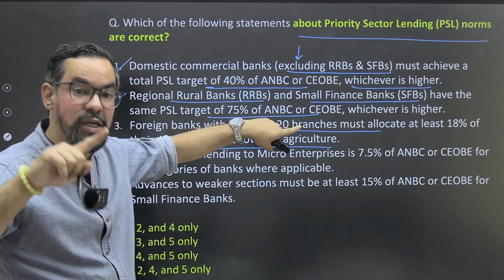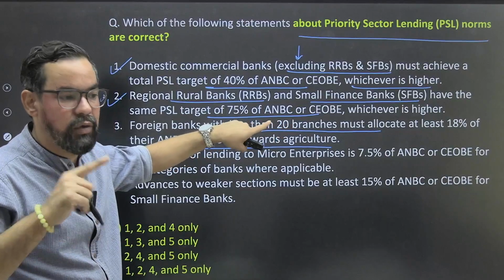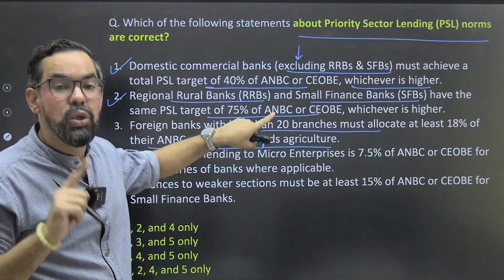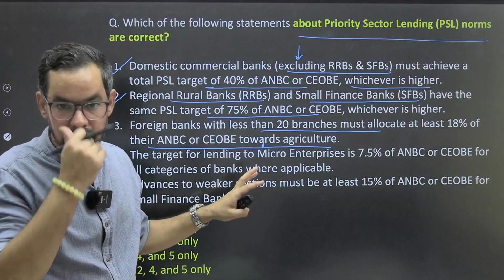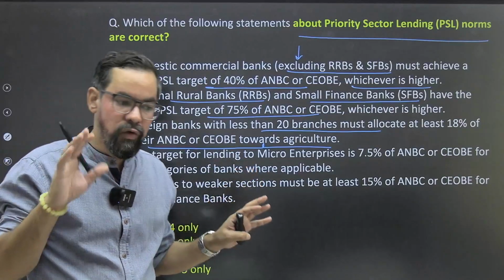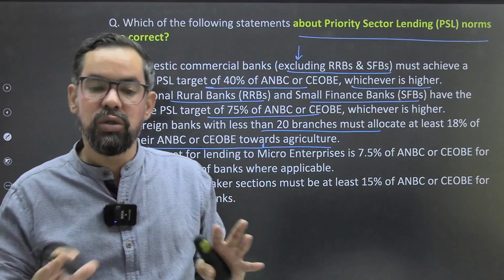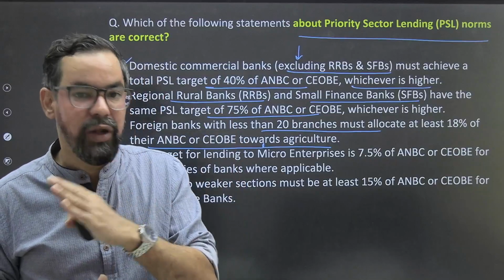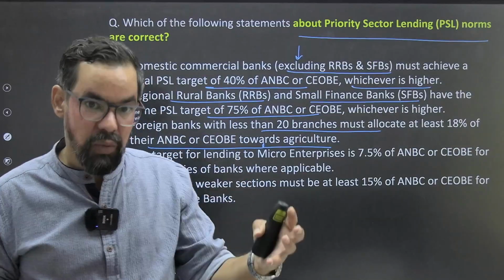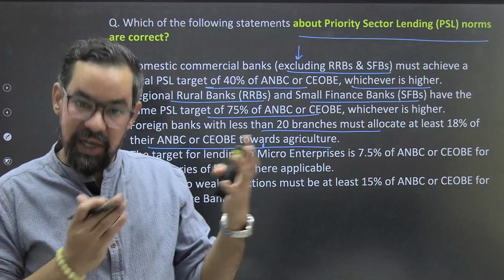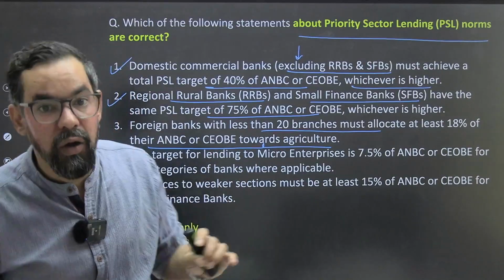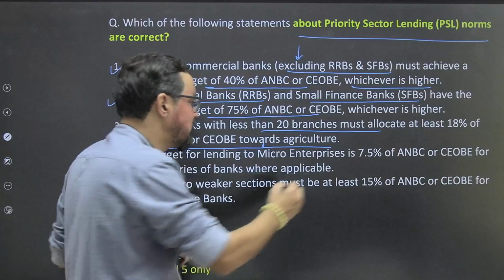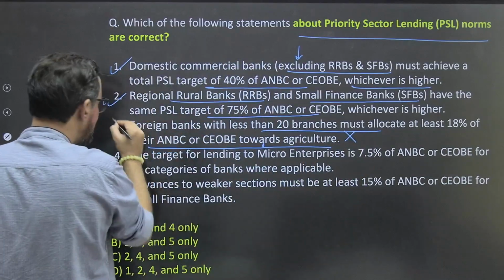If you are a foreign bank with less than 20 branches, those sub-norms are not applied to those banks. So the sub-norms of 18% for agriculture, 7.5% for MSME and 12% for weaker sections will not apply to them. So this is incorrect, which makes this statement incorrect.